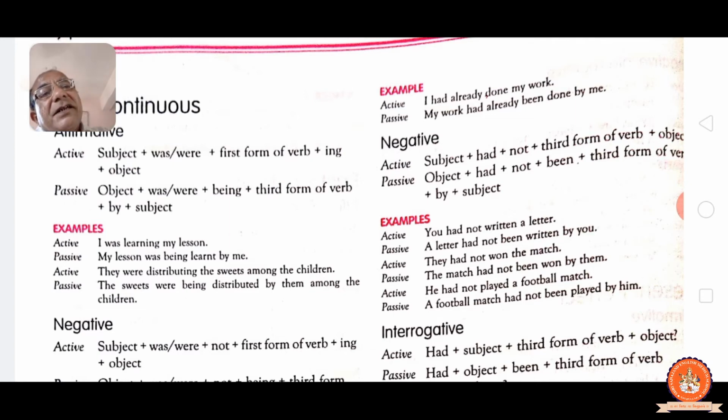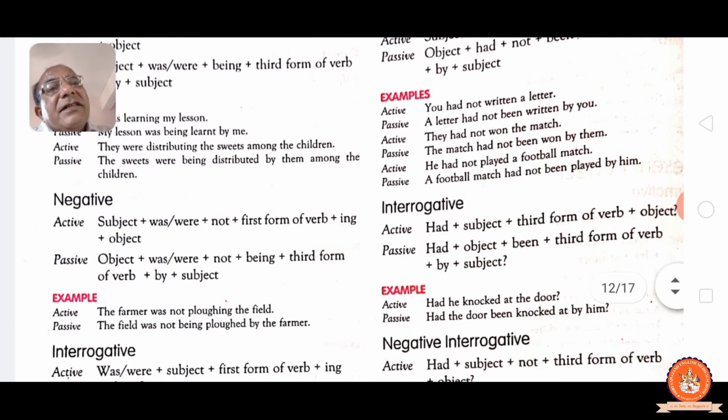See, interrogative sentence: had taking first, had plus subject, past participle, object, question mark. Passive: had plus object, been, past participle, by and subject. Had he knocked at the door? Had the door been knocked at by him? So you realize this particular matter in detail.